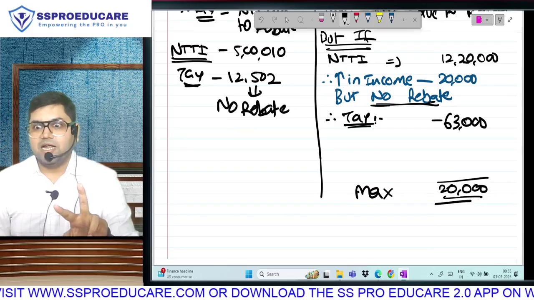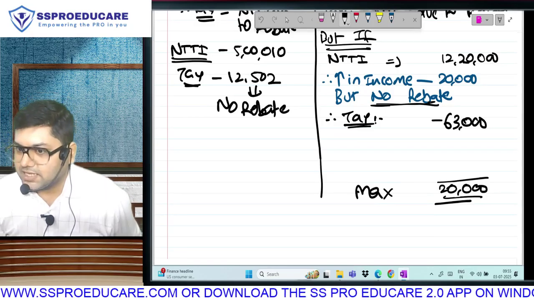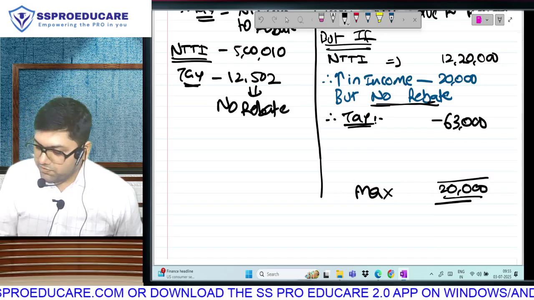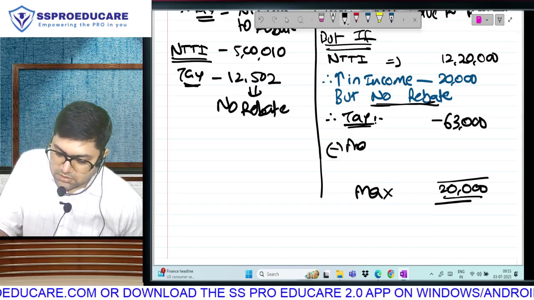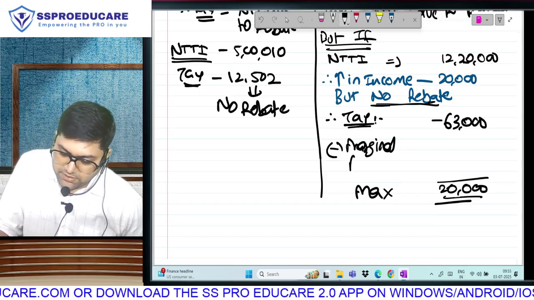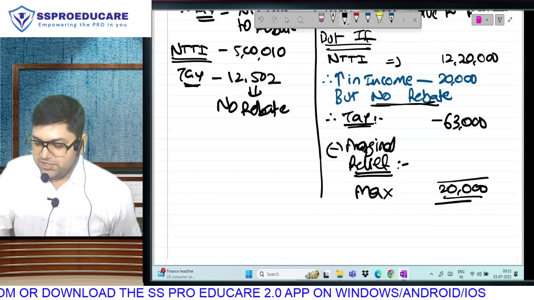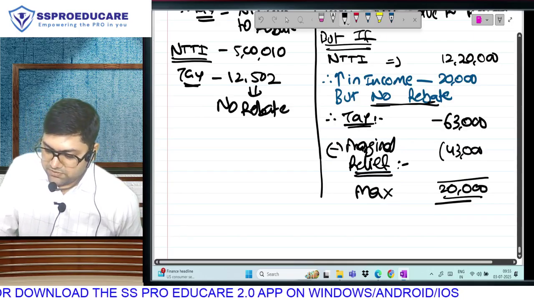20. So his tax can't be 60. His tax can be only 20. So we will have to subtract some amount. And that amount is marginal relief. How much? 43,000.